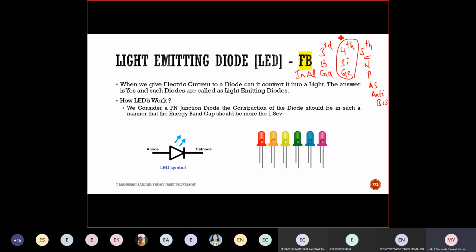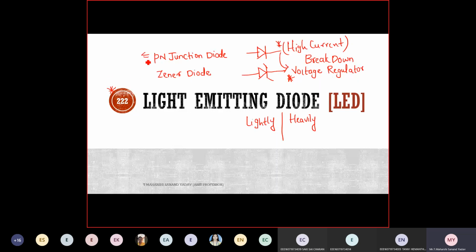Now for the light emitting diode, what will I use? I'll do compound grouping, meaning I'll make use of third and fifth group elements to make this diode. Whereas in the case of the PN junction diode, I've made use of either silicon or germanium, that is only the fourth group. Right or wrong? Yes. What is the breakdown voltage for silicon? 0.6 or 0.7, anything is okay. For germanium? 0.3.